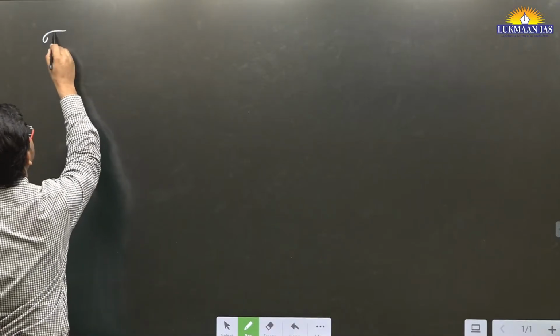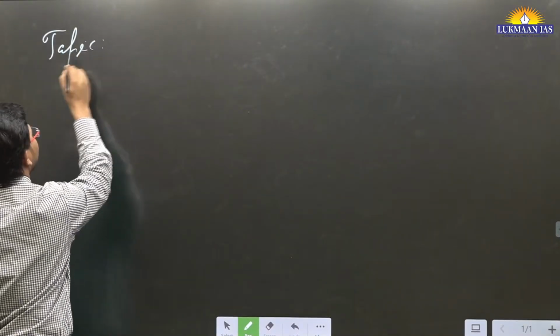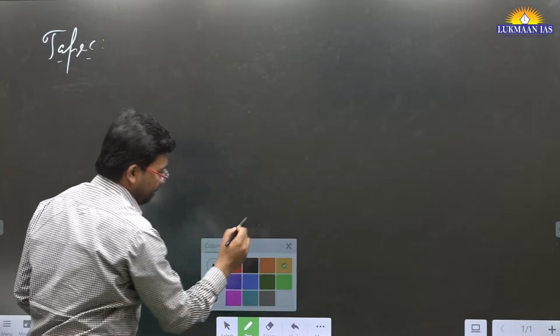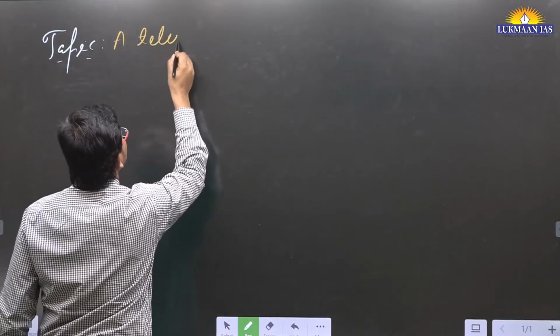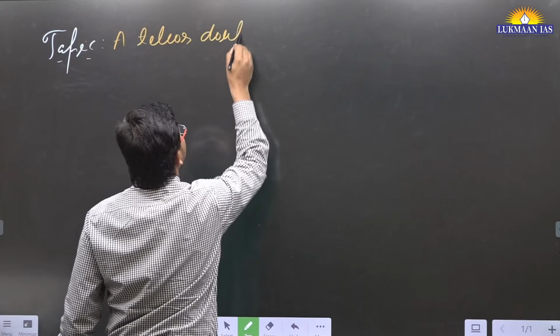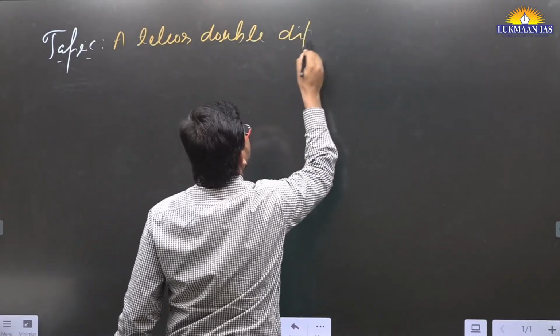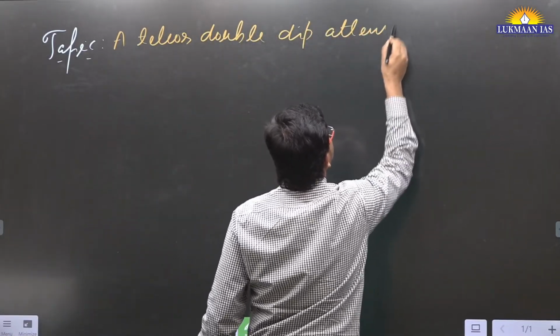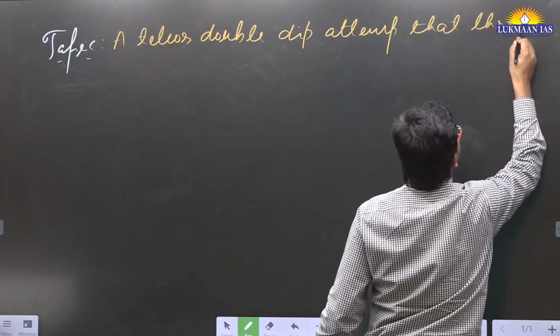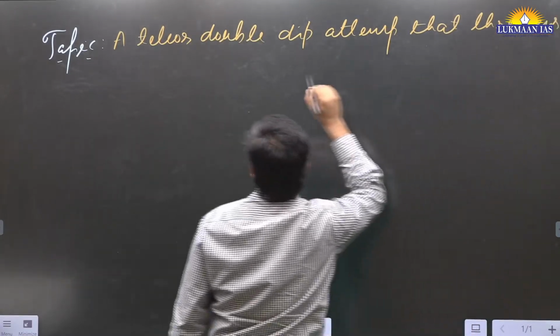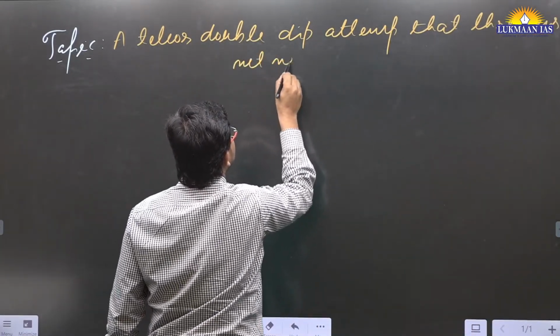The name of the topic is a telco's double dip attempt that threatens net neutrality. This topic is really important.